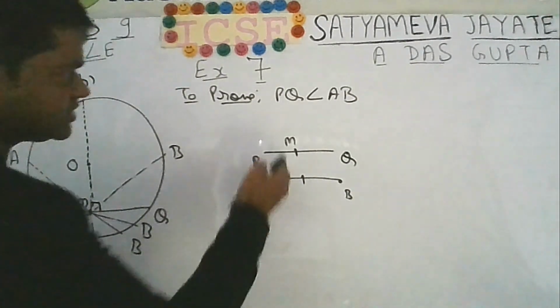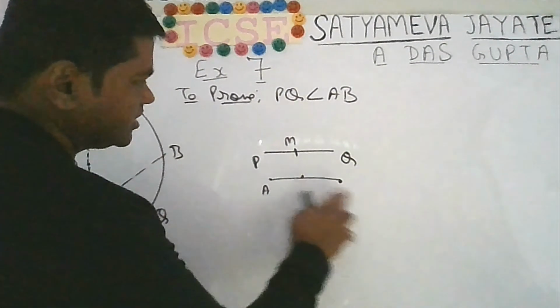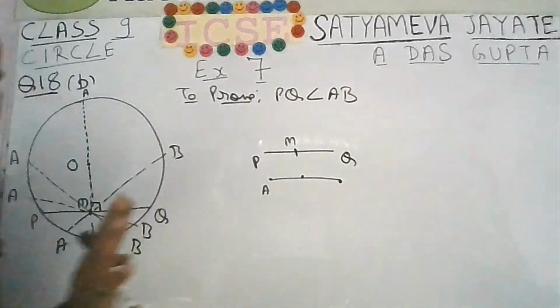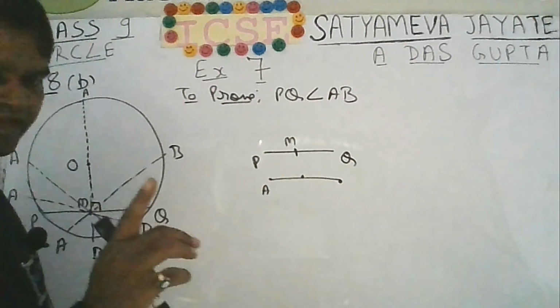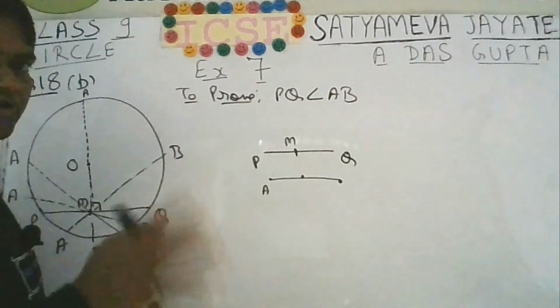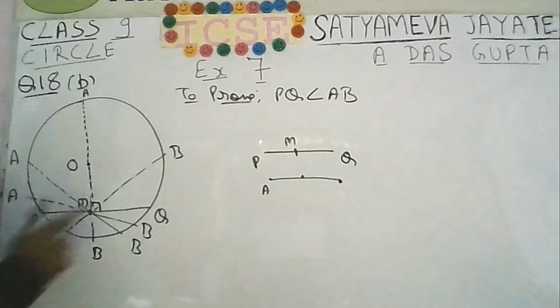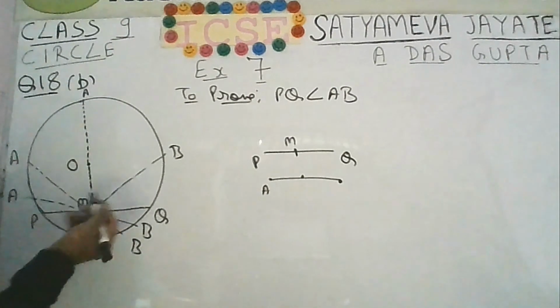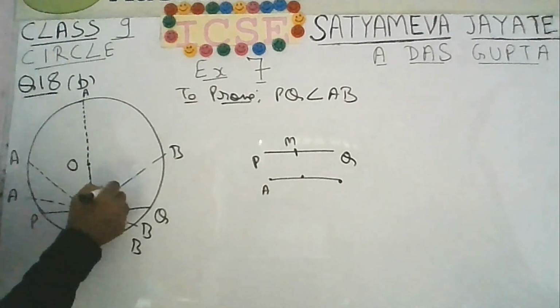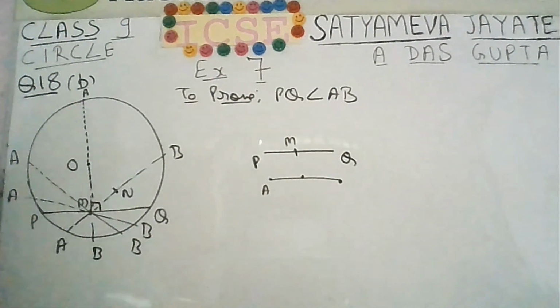So if you have two different lines, they cannot have the same midpoint. The midpoint of AB must be different from the midpoint of PQ. That is simple reasoning. That means if you have a chord AB like this, then somewhere different you will have its midpoint like this. So this you have to understand.